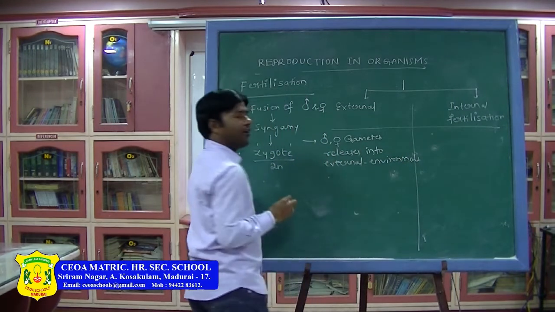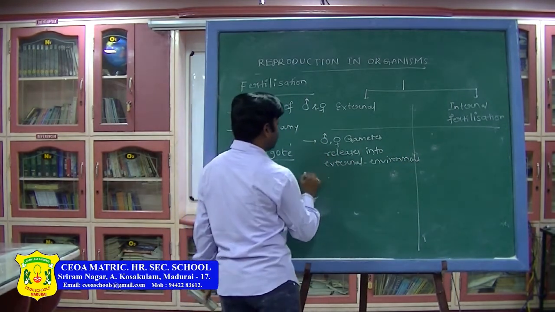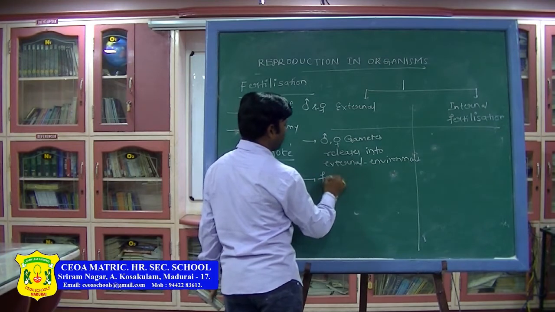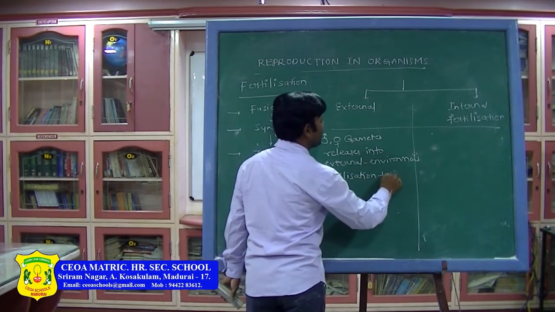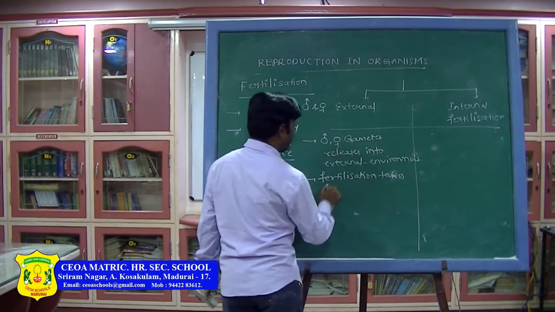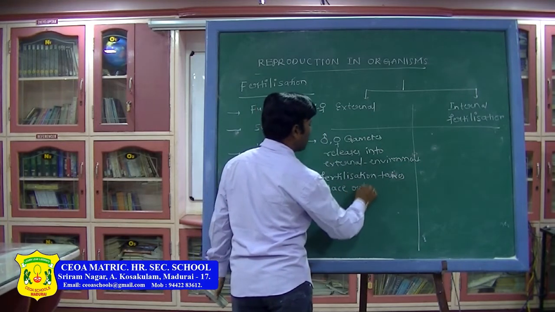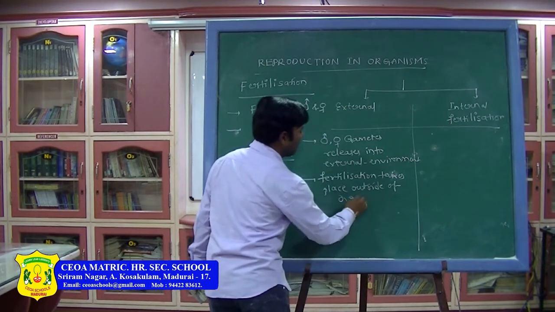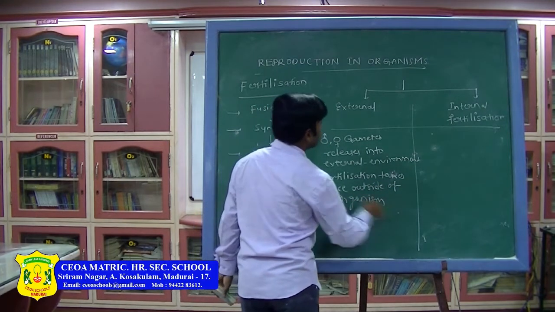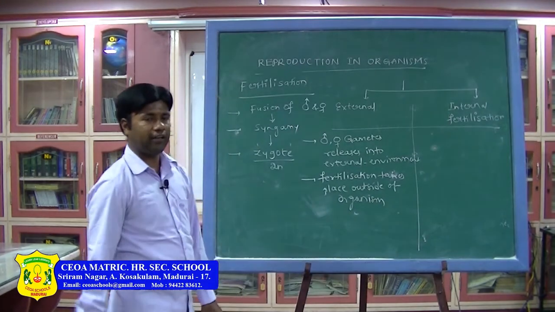So fertilization takes place outside of the body. Fertilization takes place outside of an organism. That is called external fertilization.